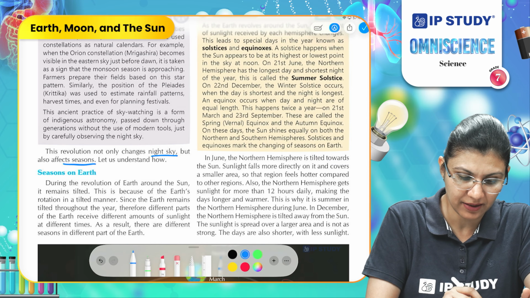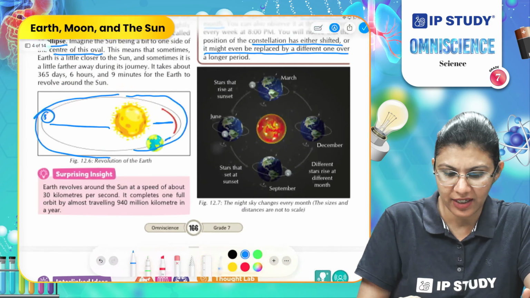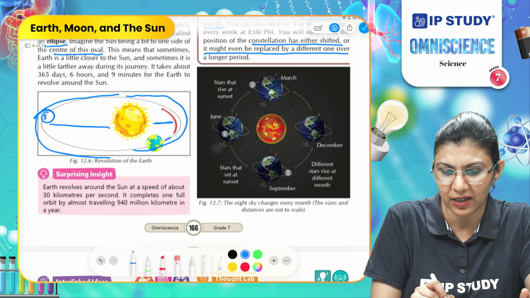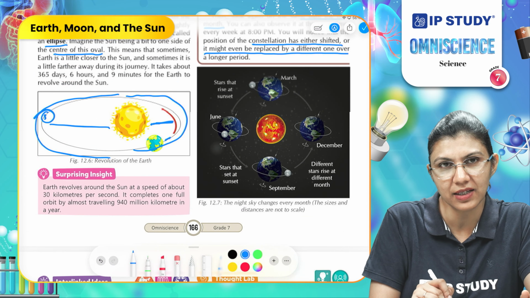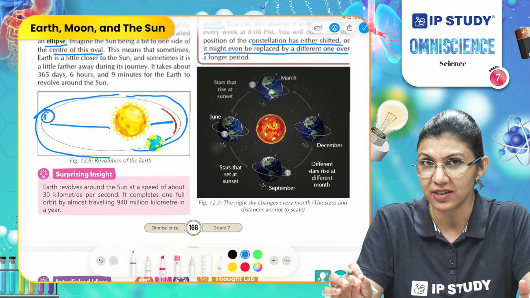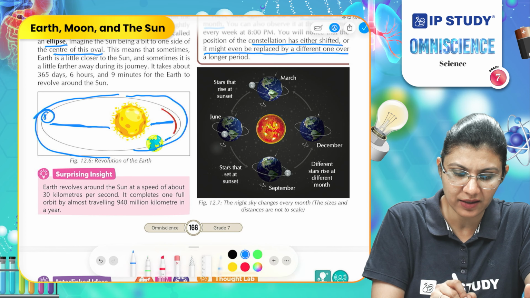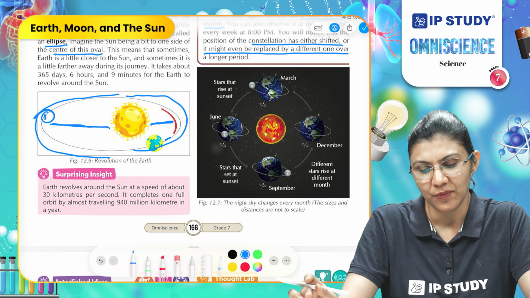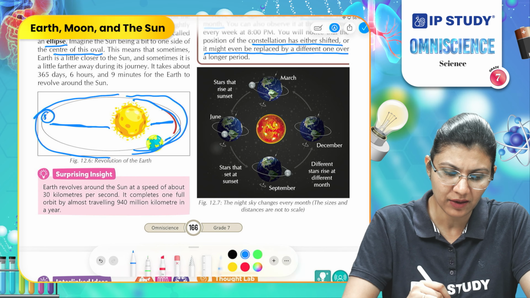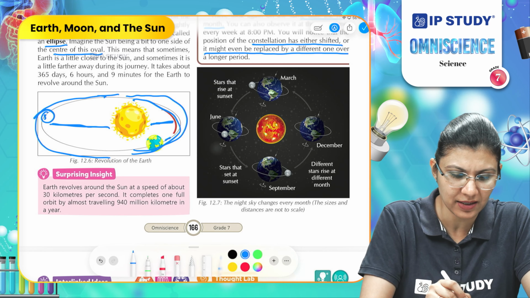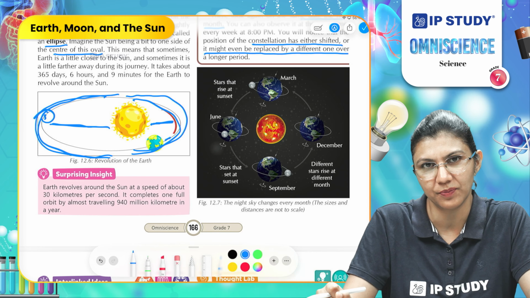Let's understand that. As we discussed here, sometimes the Earth is closer to the sun, having a shorter distance in its orbit, and sometimes it is at a farther distance, meaning more distance. So, in this region we are experiencing summer, and in this region we are experiencing winter.